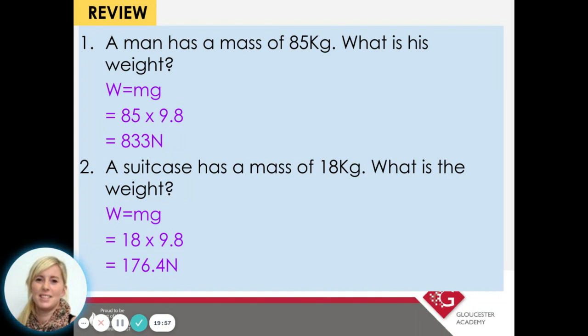Number 2, a suitcase has a mass of 18 kilograms. What is the weight? So same equation, W equals M times G equals 18 times 9.8, which equals 176.4 newtons, or you might have just rounded it down to 176, and that would be fine. And again, sometimes the questions will specify whether they want you to answer in a whole number or to one decimal place, or even numbers of significant figures. So just be prepared to read the question and apply what it wants you to do.